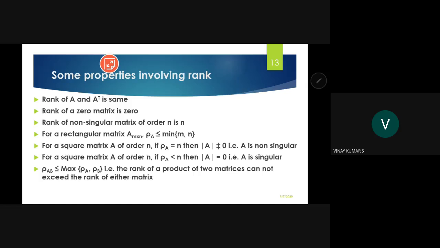Further, rank of the product of two matrices AB is less than or equal to the maximum of rho A comma rho B. So the rank of the product will not exceed the maximum of rank of A and rank of B. These are some properties involving rank and determinant.